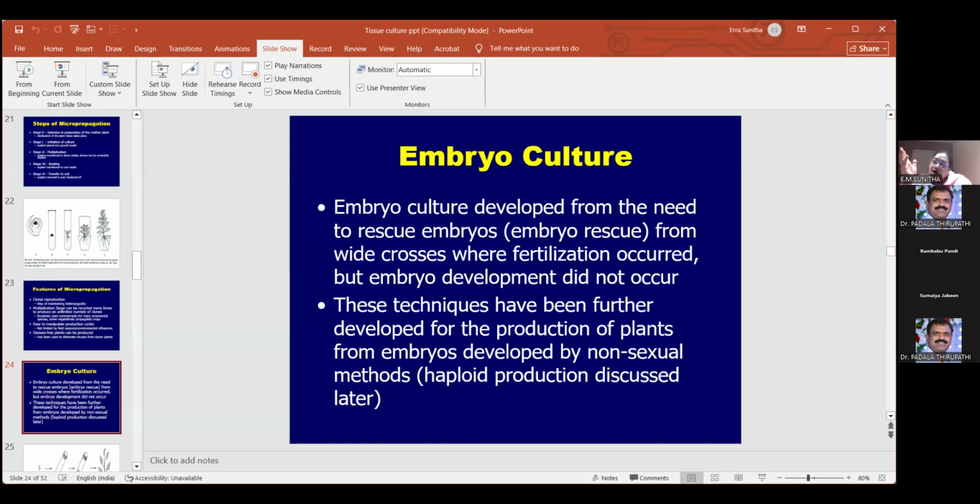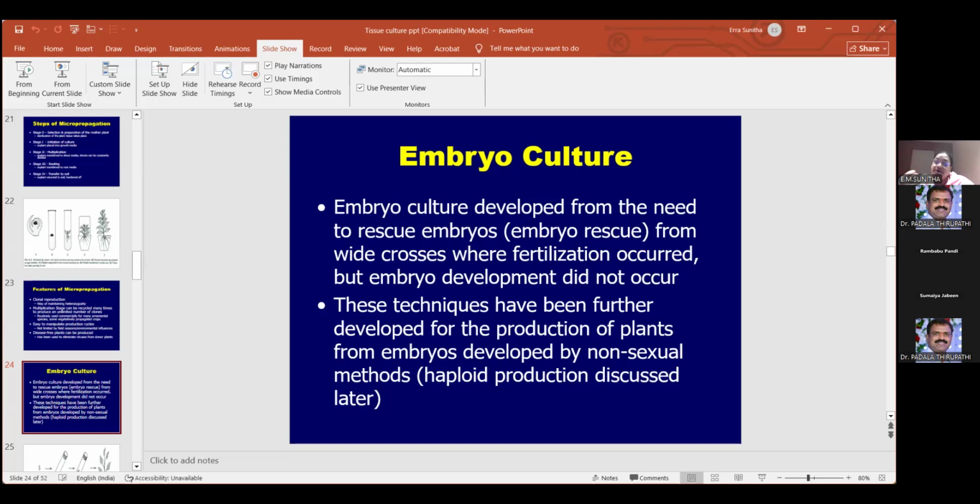In those, they are related only, one is a wild variety or one is a domesticated variety. If the cross is done between both of them, you will get embryo formation. But those embryos will not grow into plants. They will either fall off, or the leaf will not develop, something or the other, and it will get dried up.